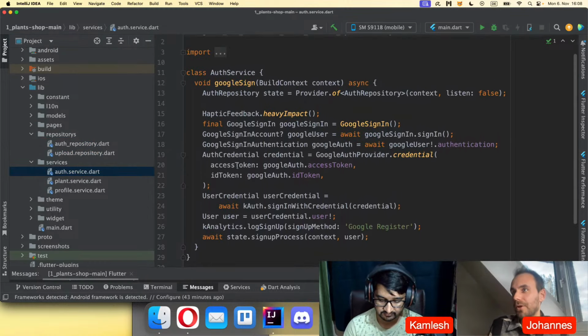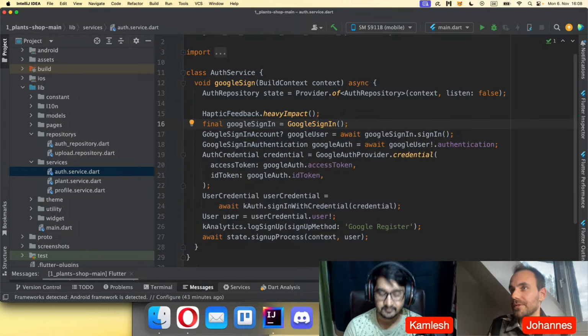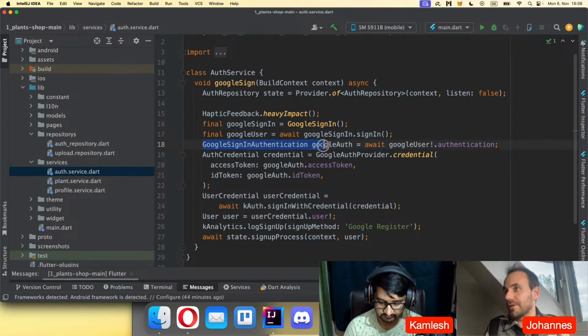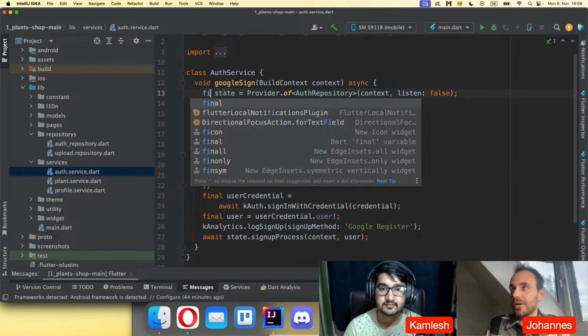Here you see there's a lot of code that he's writing. He's always defining the type here. You don't need to always define the type. You can just remove the type from the left side, which will be shorter because right now it's a lot of code. I will maybe copy this whole code so that you can compare it later. So I just remove it. You can just write final or const directly here, depending on what it is. You can always remove the type and it will make your code much shorter, even here at the top.